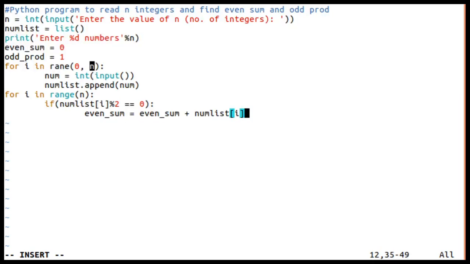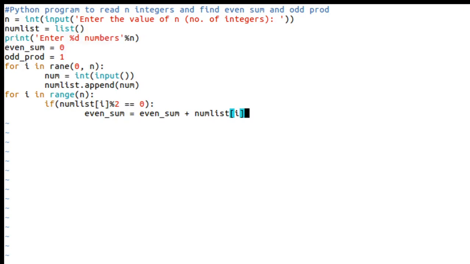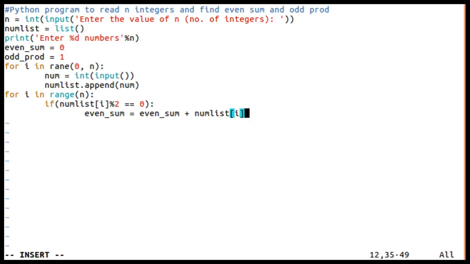Okay, so if it is an even number, whereas if it is an odd number, write it as else, and here odd product star equal to num list of I. I can write a shorthand, just like even sum can be written as plus equal to. So both the methods I have shown. Here I have used a shorthand method.